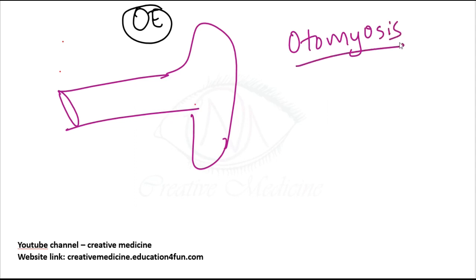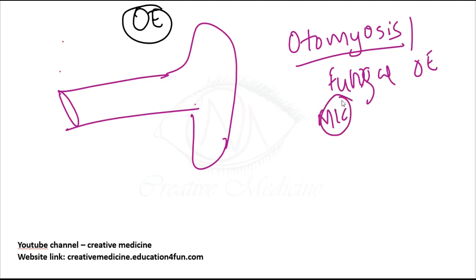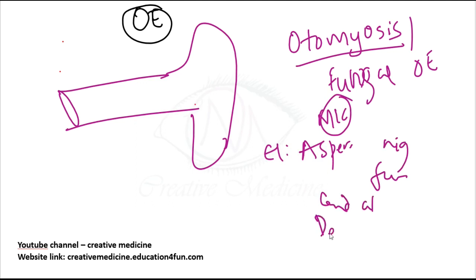There are different types based on the type of infection. First we will learn about otomycosis, also called fungal otitis externa. It is seen mainly in hot and humid climates, and it is the most common type of otitis externa. The etiology is Aspergillus species like Aspergillus niger and Aspergillus fumigatus, and also Candida albicans, dermatophytes and actinomycetes. All these will result in otomycosis.